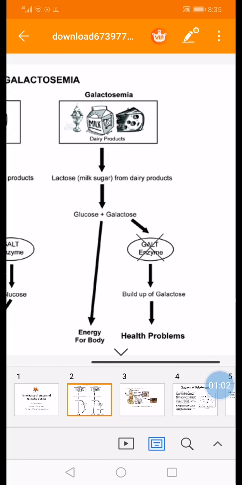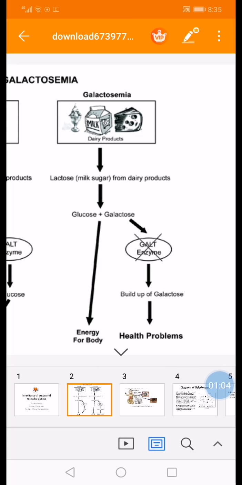Patients having galactosemia start consuming dairy products. Usually they are infants, because the symptoms appear at infancy. So the infants start to breastfeed, for example, or the infants are given milk formulas. Once they consume milk after birth, the lactose, which is the milk sugar, is chemically hydrolyzed under the effect of lactase into glucose and galactose.